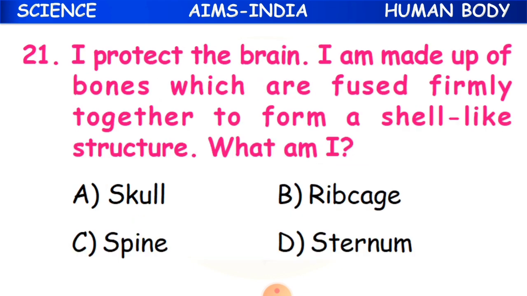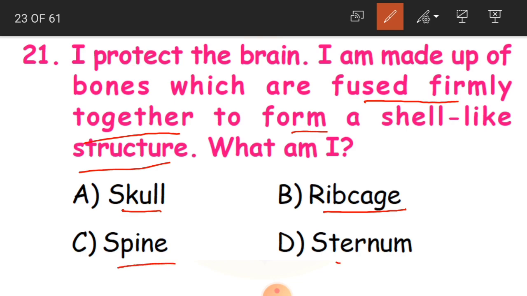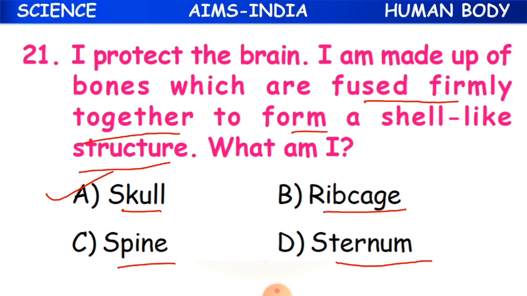21st question: I protect the brain. I am made up of bones which are fused firmly together to form a shell-like structure. What am I? This part protects the brain and is made up of fused bones forming a shell-like structure. Is it the skull, rib cage, spine or sternum? Yes, the answer is skull, because the skull protects the brain.